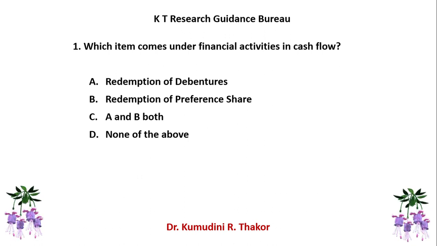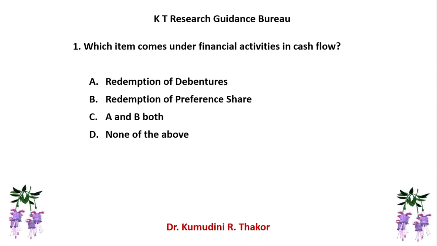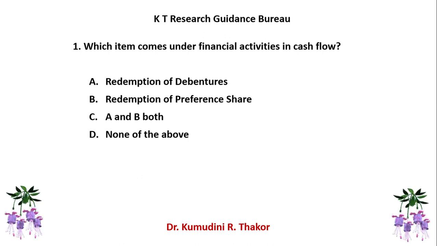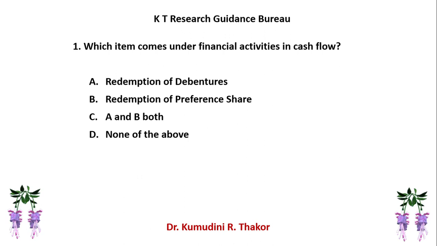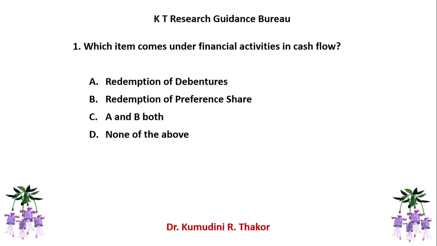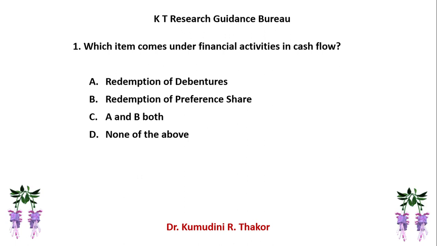As the question is related to financial activities, you have to keep in mind which activities you can consider as financial activities. In the options, the first one is about redemption of debentures. Obviously, it is a financial activity.